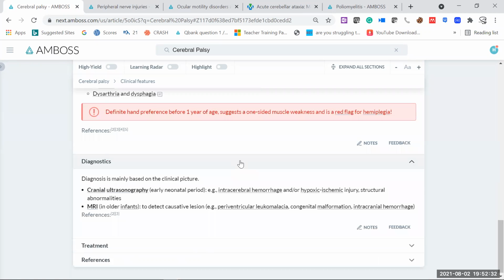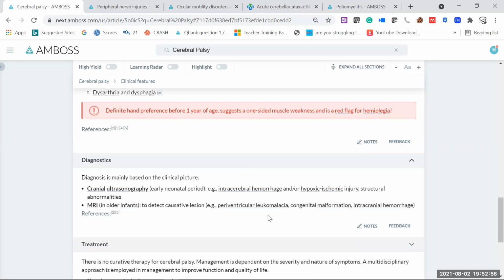Now, how are you going to diagnose? We have already covered this one. First of all, the diagnosis is usually clinical, but maybe we can go for ultrasound, and maybe we can go for MRI. So of course, from your MCQ point of view, they are not going to ask you this because diagnosis is usually clinical. They will give you symptoms, and on the basis of symptoms, you have to diagnose.